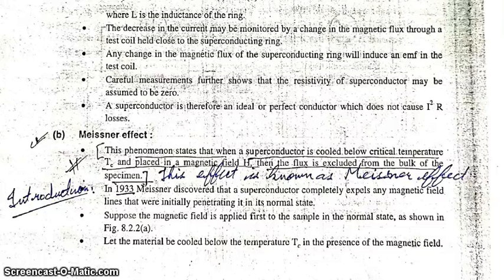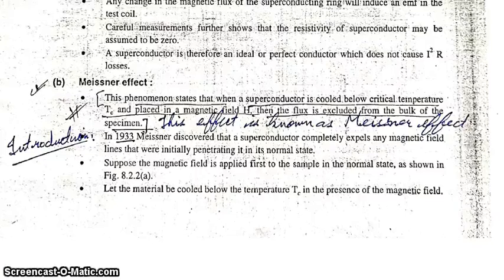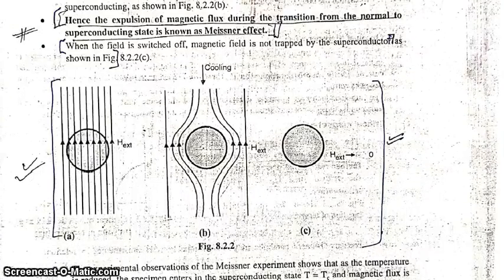This effect is known as the Meissner effect. Again I repeat, this is a diagram for that. Here external magnetic flux is applied to the specimen of a superconductor, and when the temperature is cooled below critical temperature, the flux is excluded from the bulk of the specimen. The flux can't penetrate through this specimen when it is cooled below critical temperature. Here the magnetic field tends to zero inside the specimen.